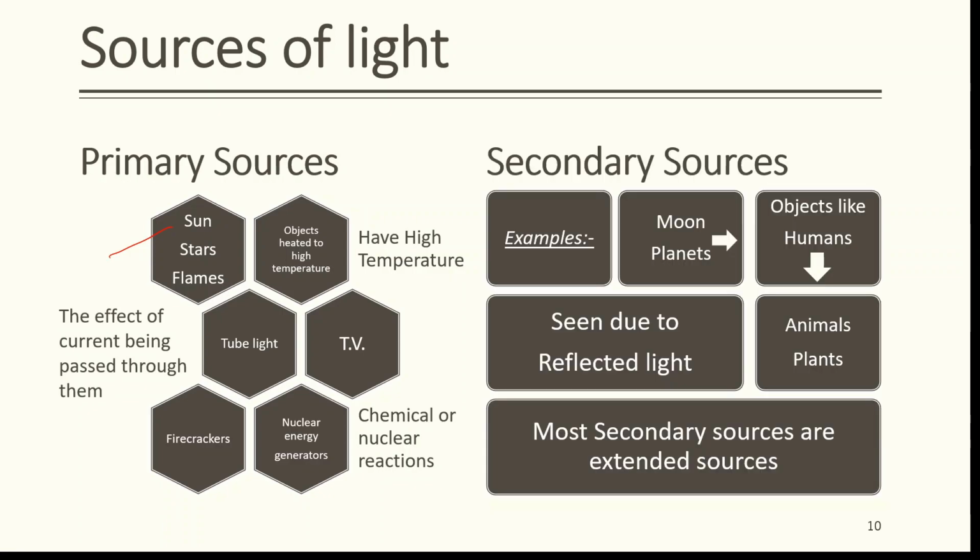Secondary sources. The examples are moon, planets, objects like humans, animals, plants, etc. They are seen due to reflected light. Most secondary sources are extended sources. In our daily life, majority sources are secondary sources.